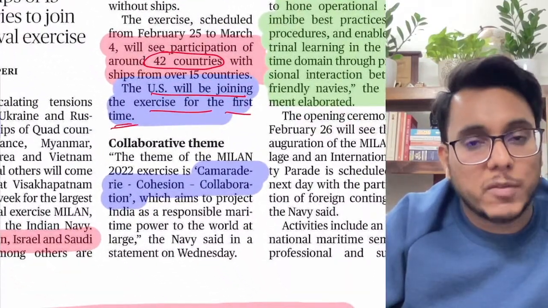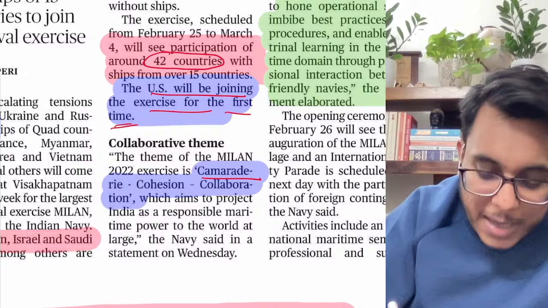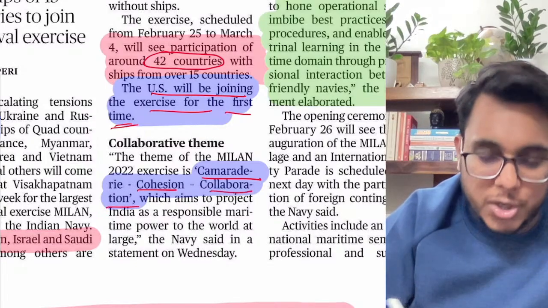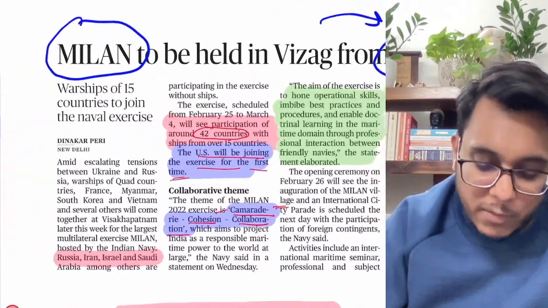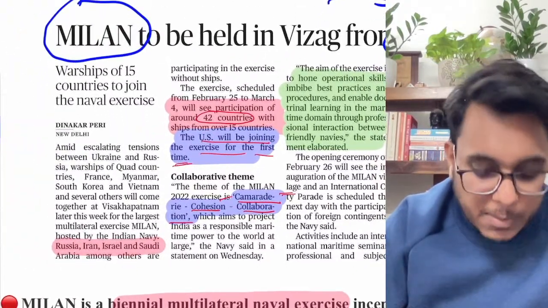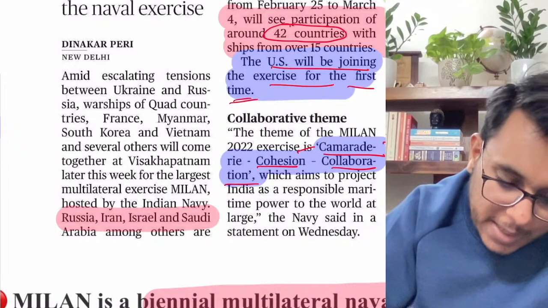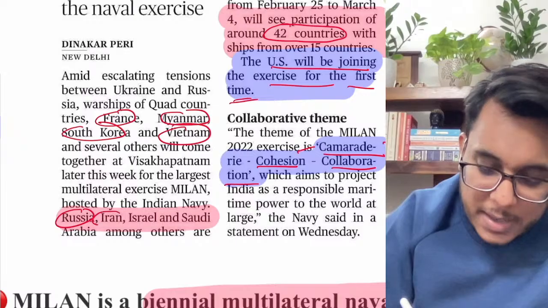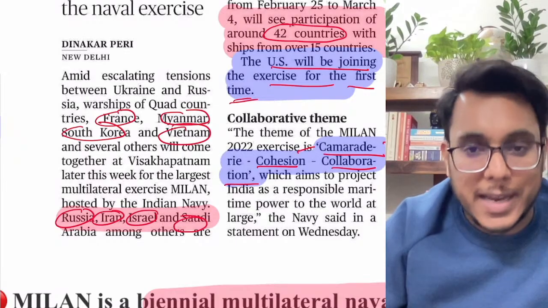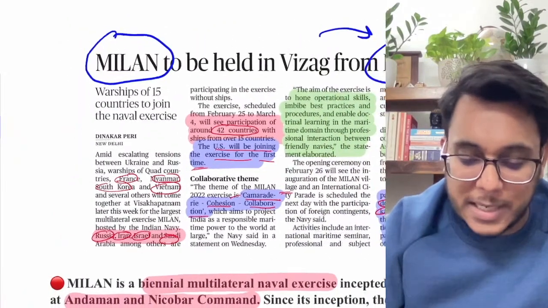And what will be the theme of the Milan exercise? Camaraderie, cohesion, collaboration. Again, I'll repeat: camaraderie, cohesion, and collaboration. This will be the theme of the Milan exercise this year. Some of the popular countries that will be coming here are France, Myanmar, South Korea, Vietnam, Russia, Iran, Israel, Saudi Arabia, even the USA. All these countries will be participating.